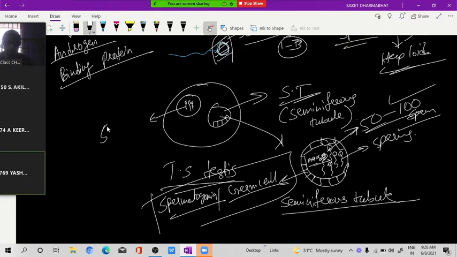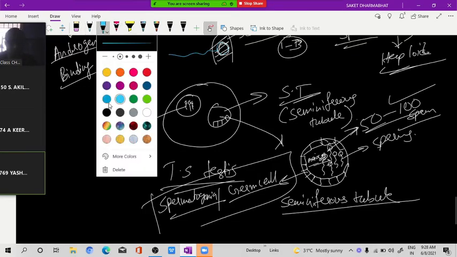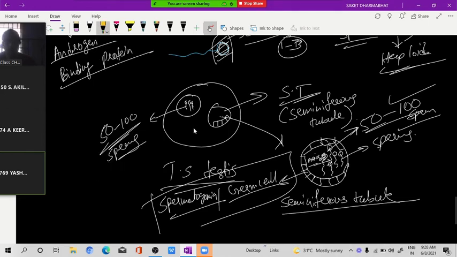But we want the sperm to be produced in a million. For that, how will it be produced? One thing I am telling you. See, outside of this seminiferous tubule, the space is called as what? Interstitial space. In this interstitial space, some group of endocrine cells are there. What is the name of those cells?